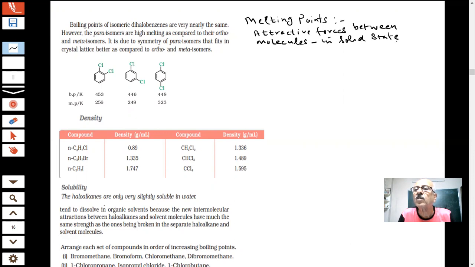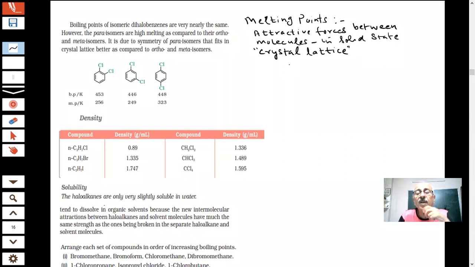The problem with the solid is there is a crystal lattice. You will see that in the solid state chapter, we are talking of crystal lattice, students. What is the meaning of crystal lattice? There is a lattice arrangement of the particles. If that arrangement changes, then melting point will change.